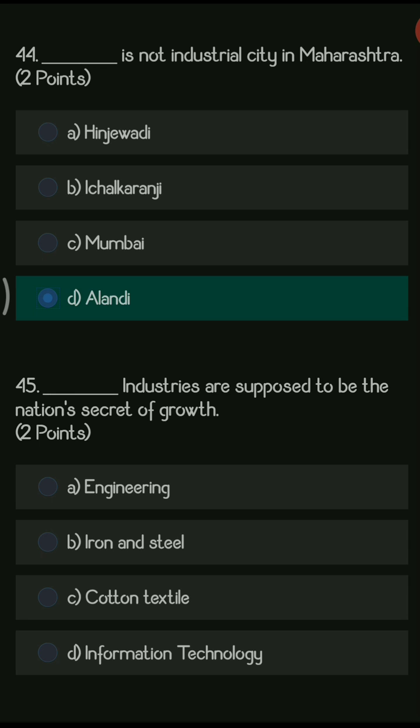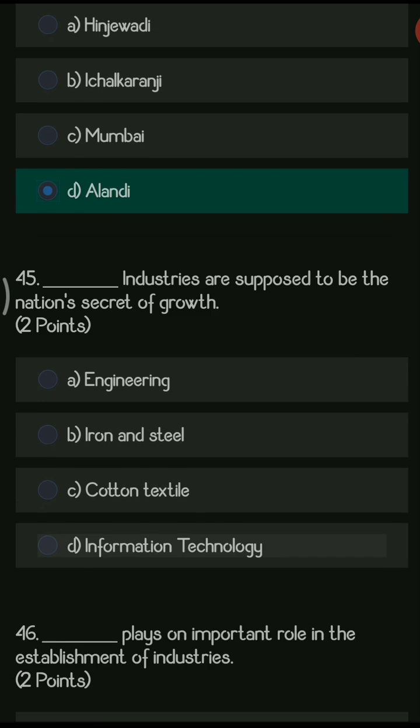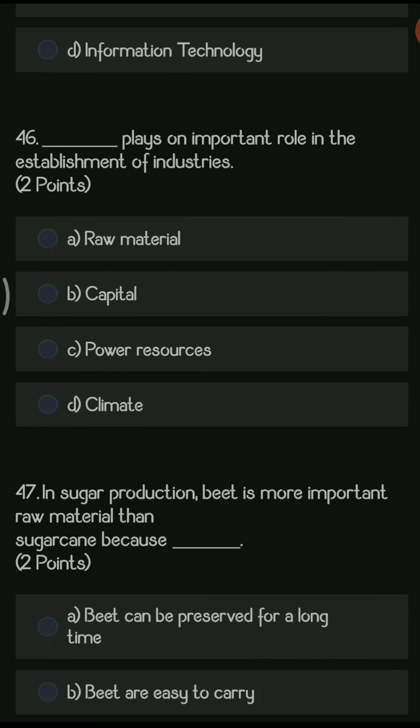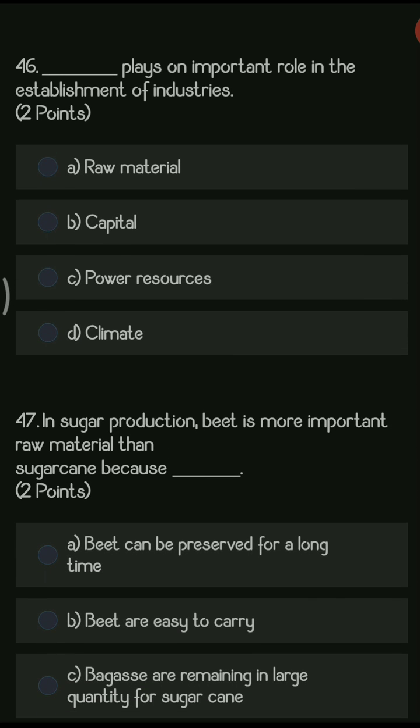Next question. Dash industries are supposed to be the nation's secret of growth. So options are engineering, iron and steel, cotton textile, information technology. So the right answer is engineering industries. These are the industries which are emerging at a very high speed, and because of that the economic condition of countries is also growing. Next, dash plays an important role in the establishment of industries. Options are raw material, capital, power resources, and climate. So the right answer is capital.